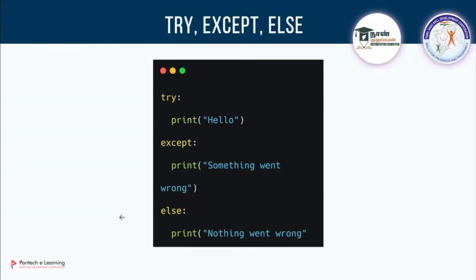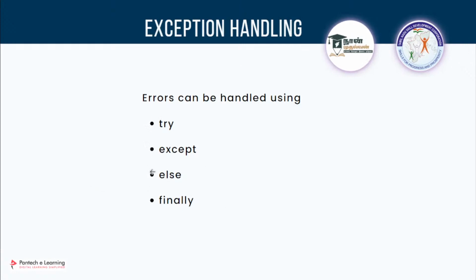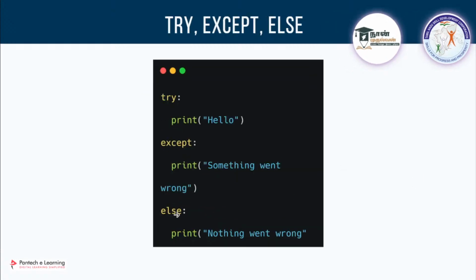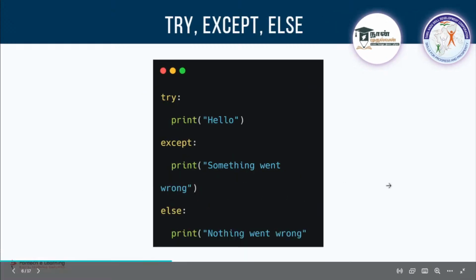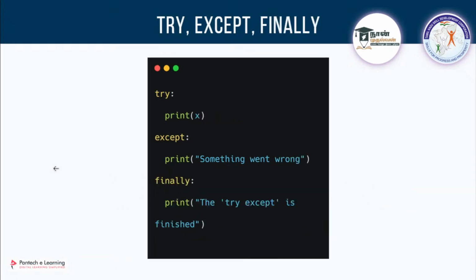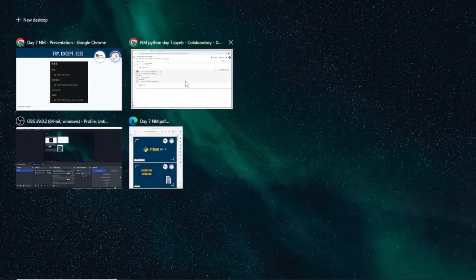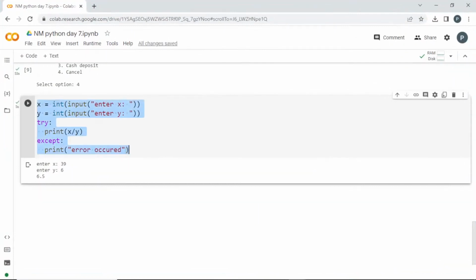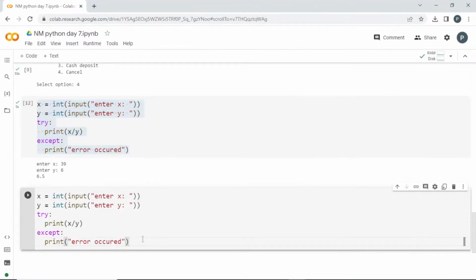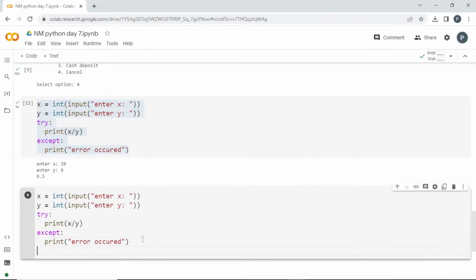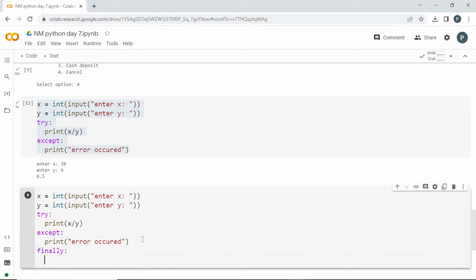And there is something I told you, else and finally. There are two things, either one of which you can add with try. So try except is mandatory, and you can add either else or finally. So there are two options. You have to give it below like this, else or finally. We are going to use this here and see how it is happening, so that I can teach you directly. I'll use this finally here, print "this is finally".